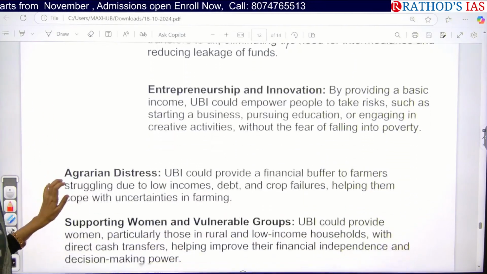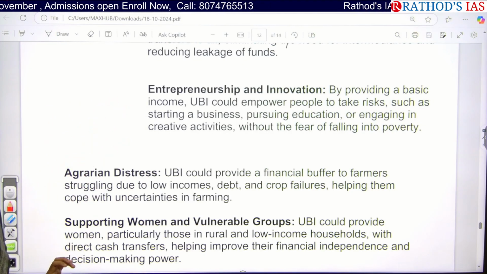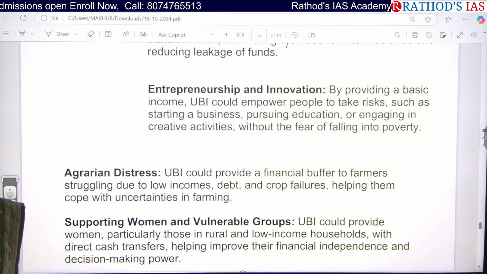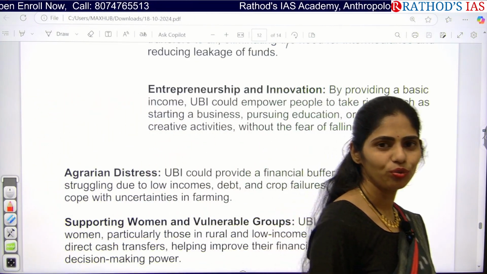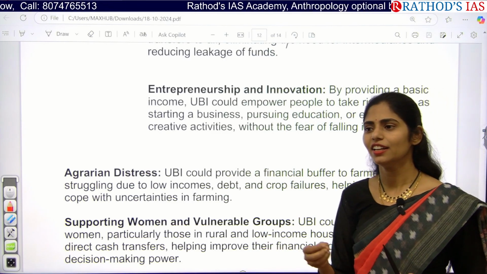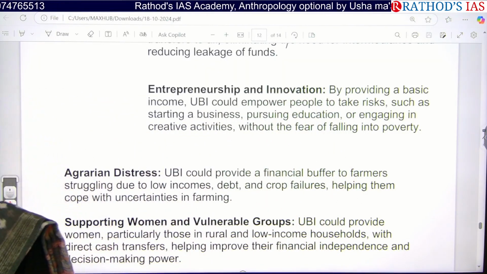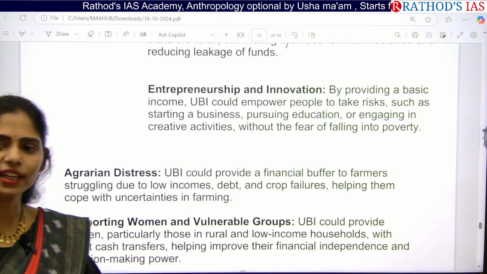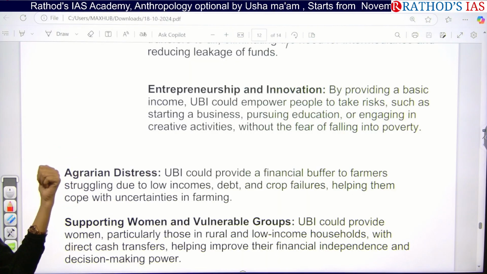And this one is we can also focus on entrepreneurship and innovation. When we are providing this basic income, we are empowering the people so that they will come forward to start businesses. Because if they don't have a sustainable income, will they come forward to start any business? No. If they know that they are getting money from the government, and this will be enough for survival, then even if I'm not getting profits from this business, I can run it. In this way, the government can boost entrepreneurs as well as innovation.